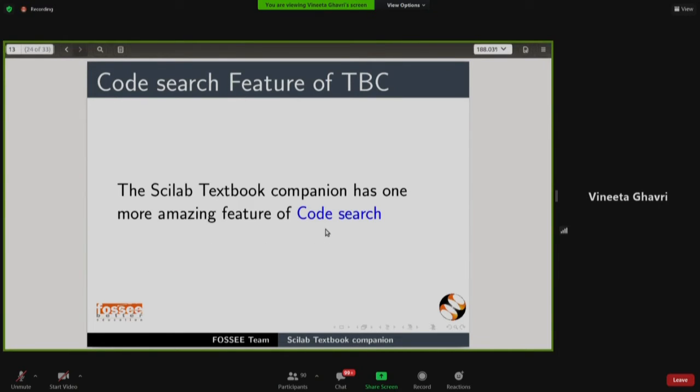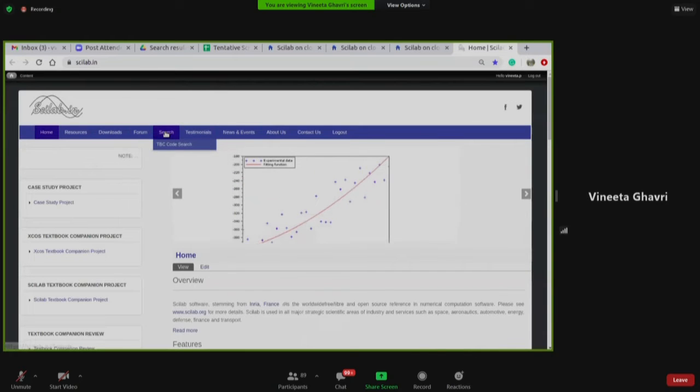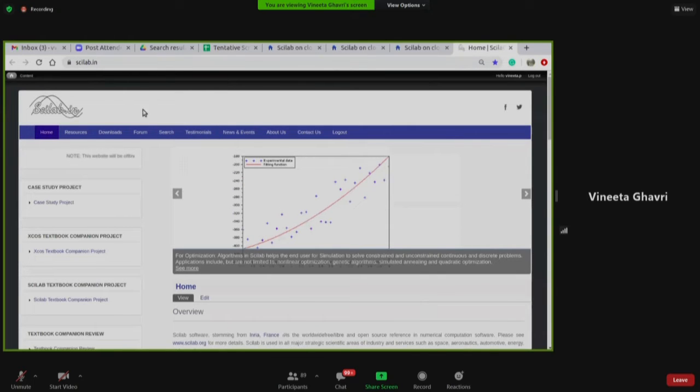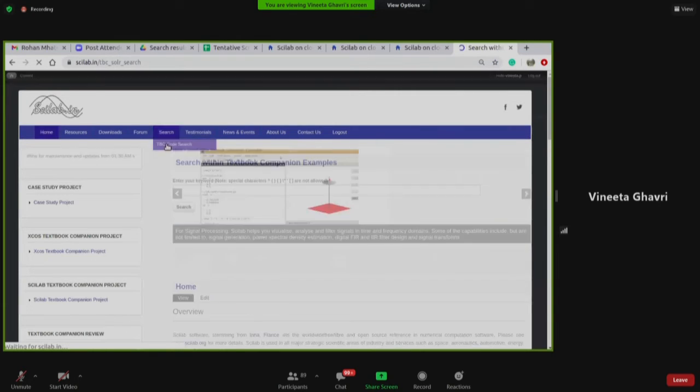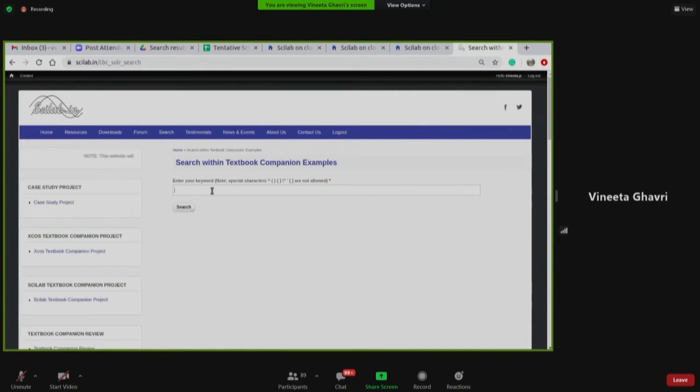When we talk about textbook companion, we also have an amazing feature of code search. This will take you to the scilab.in code search feature. So you go to scilab.in, you go to search, you go to TBC code search, and I type a Scilab command, say PFSS, and search.